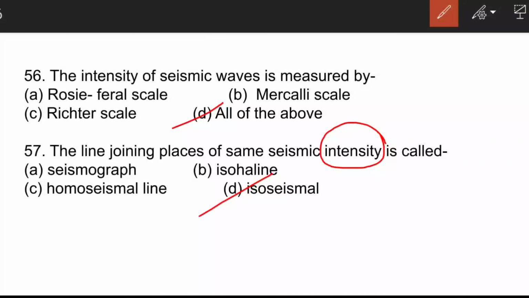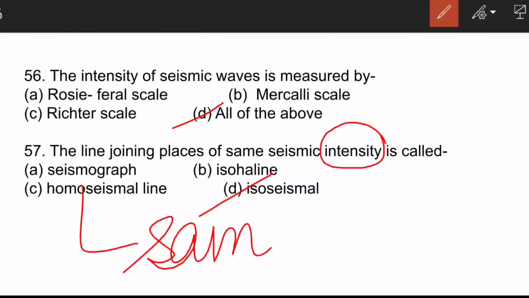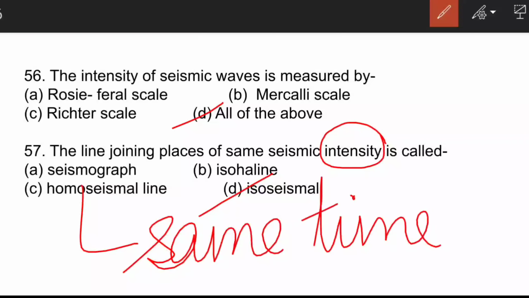On the other hand, the lines joining the places which experience the earthquake tremors at the same time are known as homoseismal lines. And here it is intensity. Then isohaline is the places which have equal salinity. All right, we shall move to the next question.